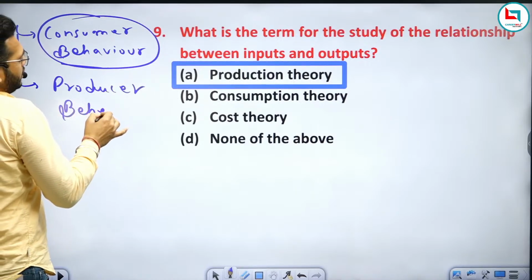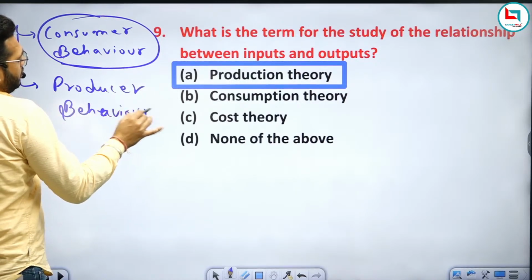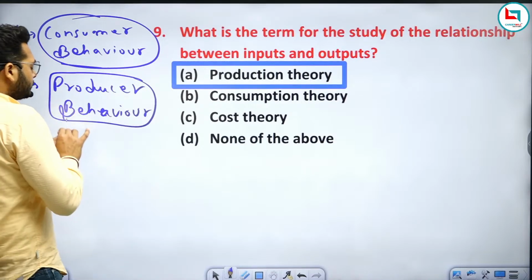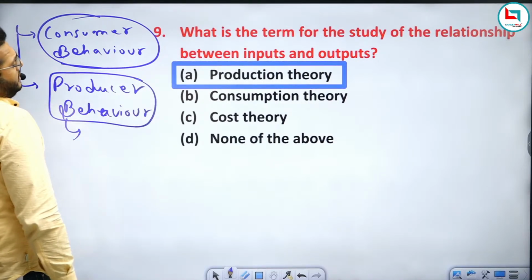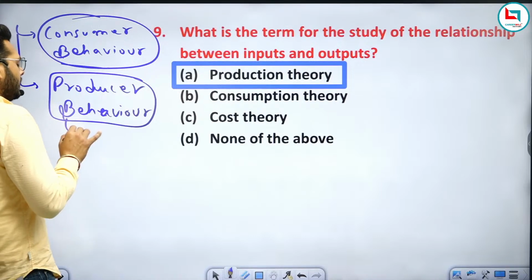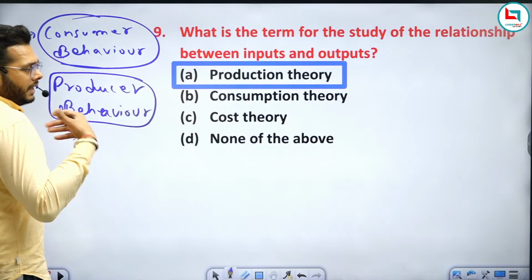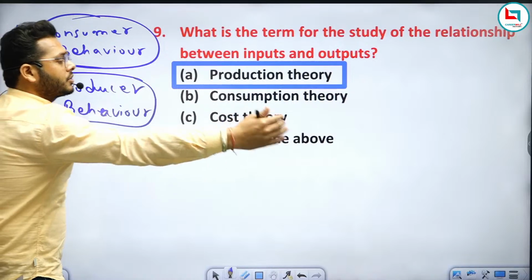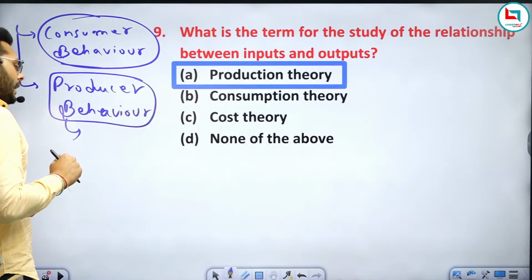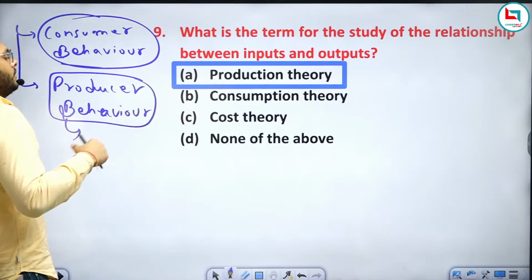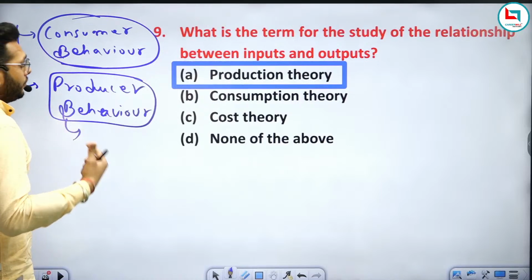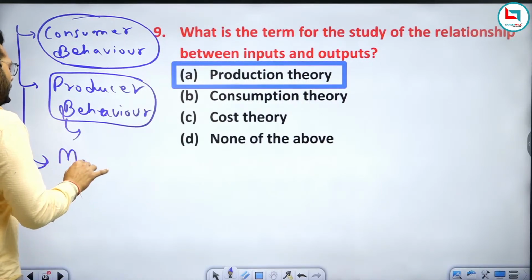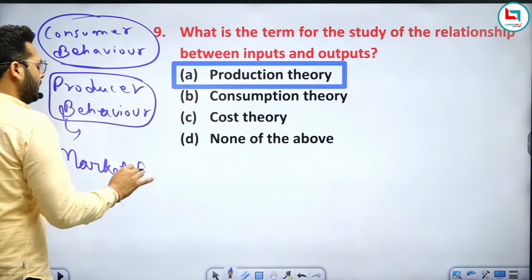Now what does the producer do? The producer produces goods and services. So here we study input and output, how much input must be used to produce this output. We also study the theory of cost, the theory of supply, and the theory of revenue, right? Now the third one is market behavior.